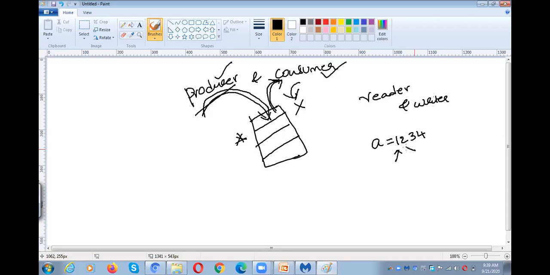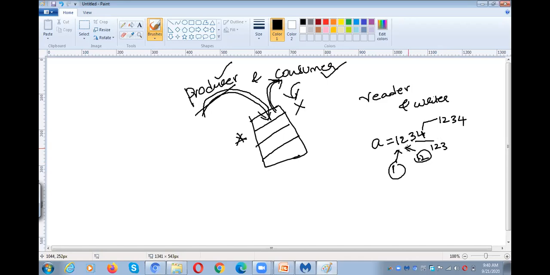Some other reader reading while I am writing may treat the value of A as 12. Another reader reading while I am writing 3 might think it is 123. And another reader reading while I am writing 4 might think the value of A is 1234. So each and every reader is reading at different times while I am writing the value of A.